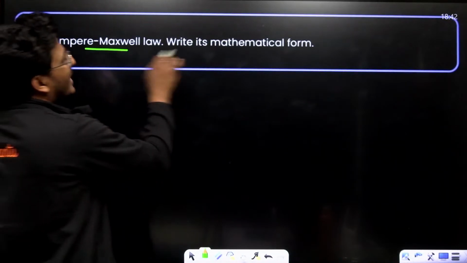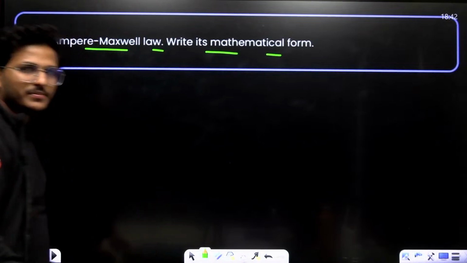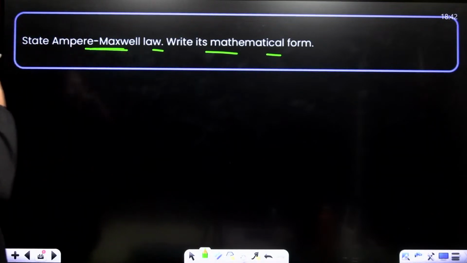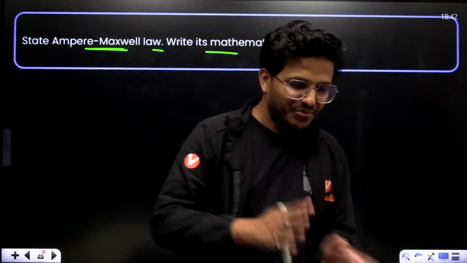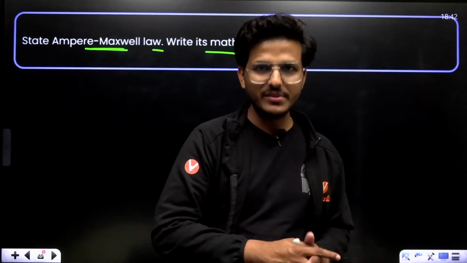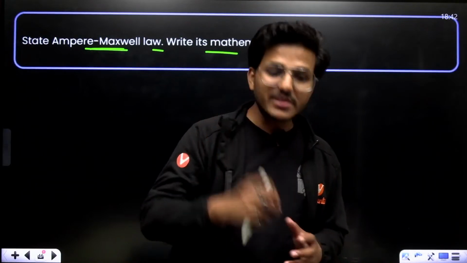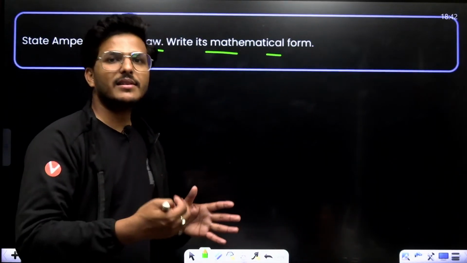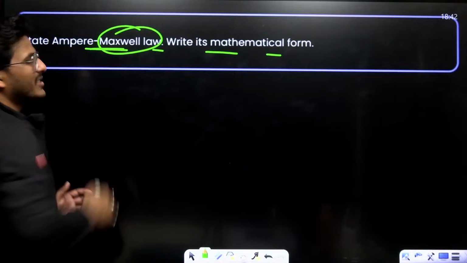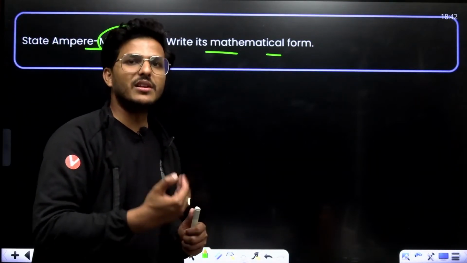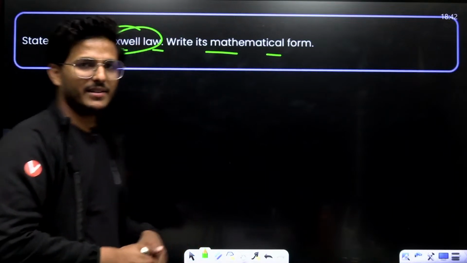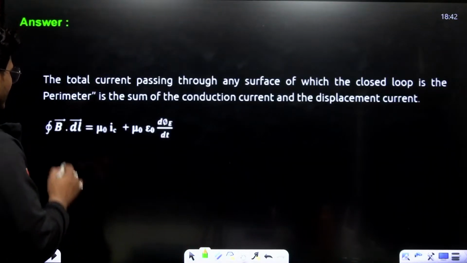State Ampere-Maxwell law, write its mathematical form. See, this is also called the modified Ampere circuital law. This is the modified Ampere circuital law after including Maxwell's equation, that is introducing displacement current: conventional current plus displacement current.